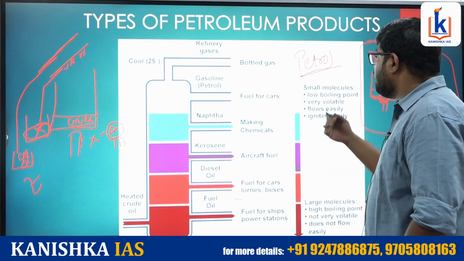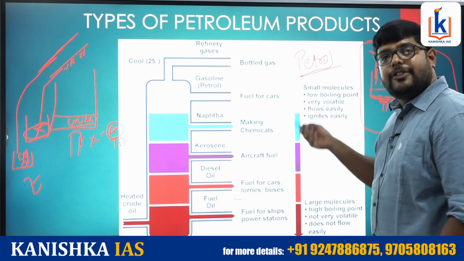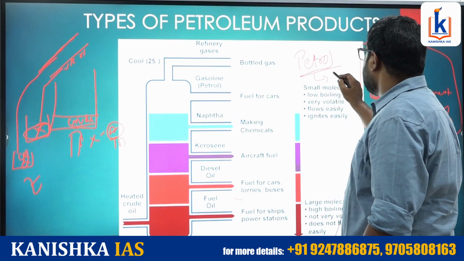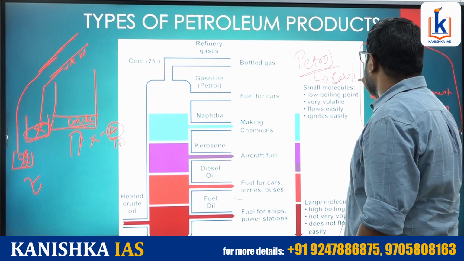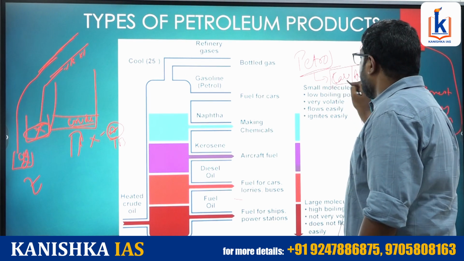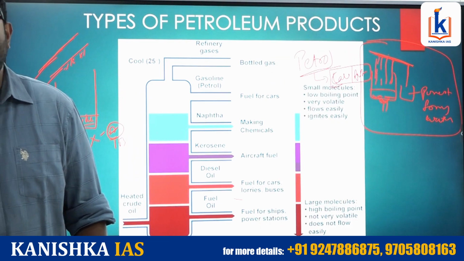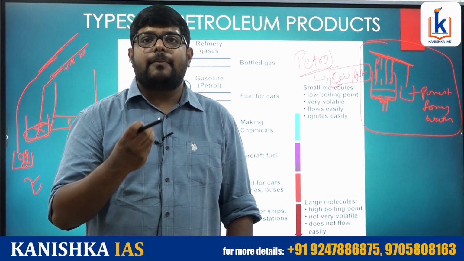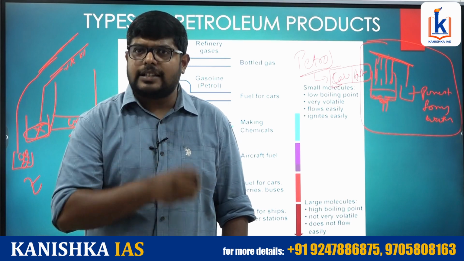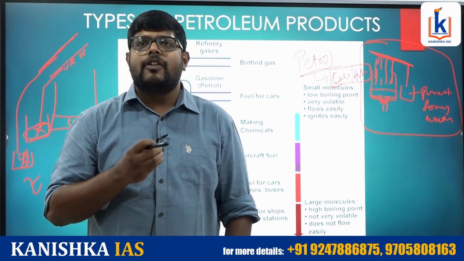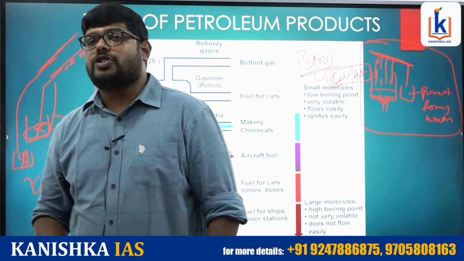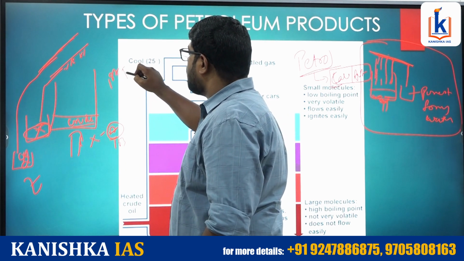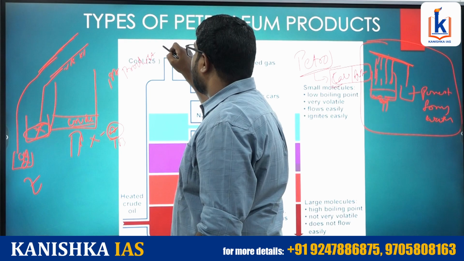Again we heat at different temperatures, and we get different petroleum products. First we get petrol. This petrol is used for cars and automobiles. That is why in our daily activities, petrol cars are more valuable. Normally a family owns a petrol car rather than a diesel. Why? Because petrol doesn't emit much pollution. As petrol is the first product to come, it doesn't have any impurities.